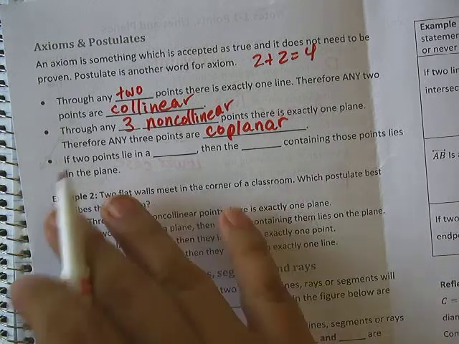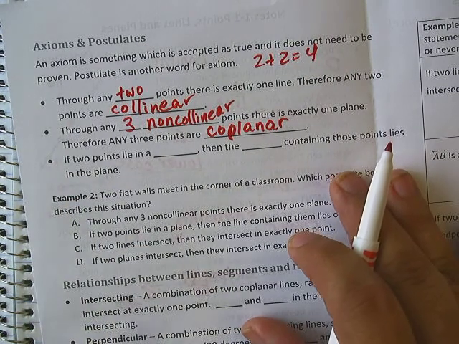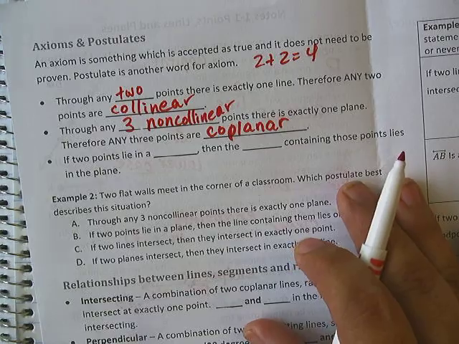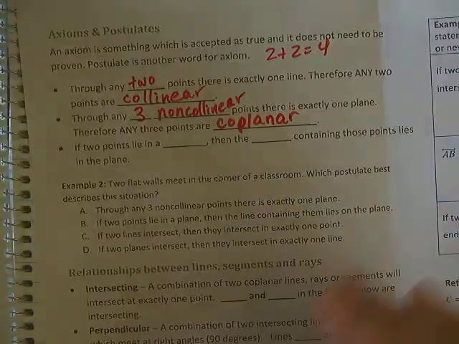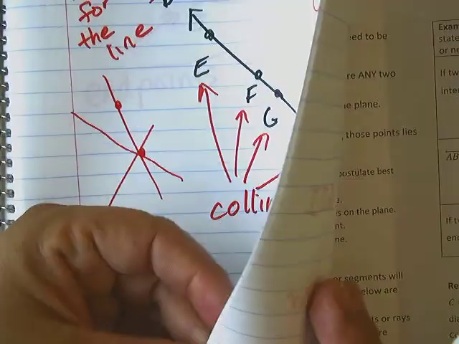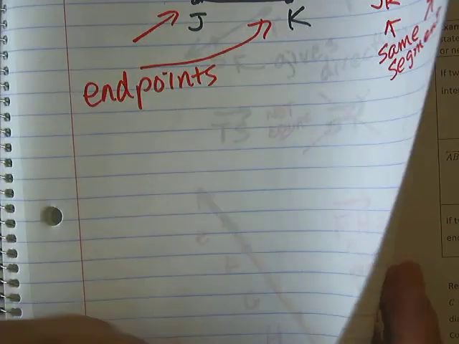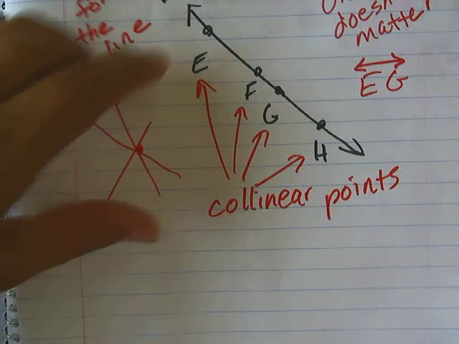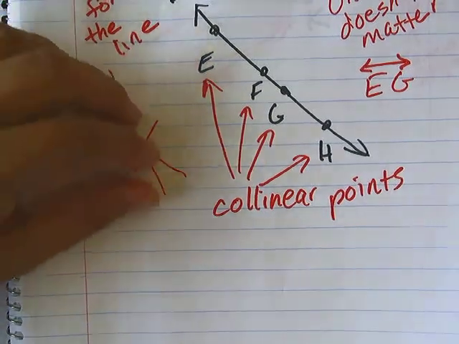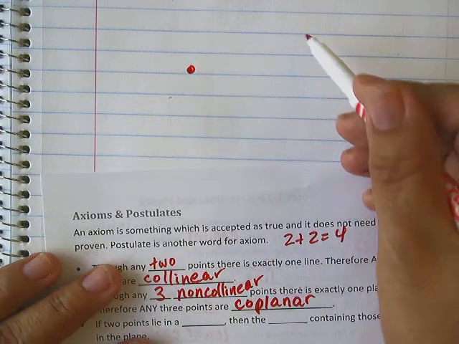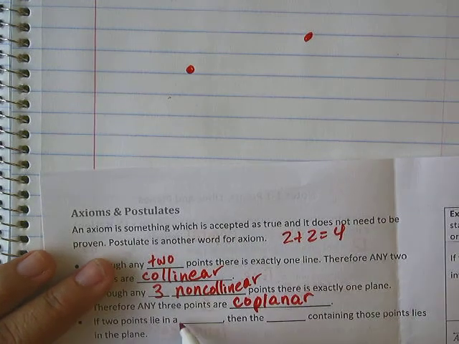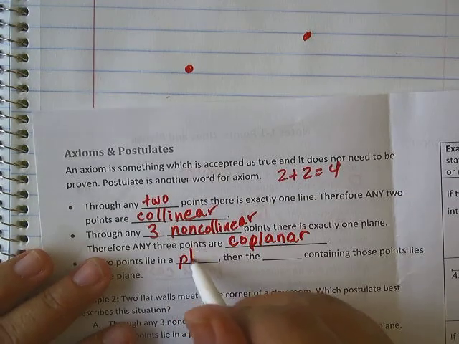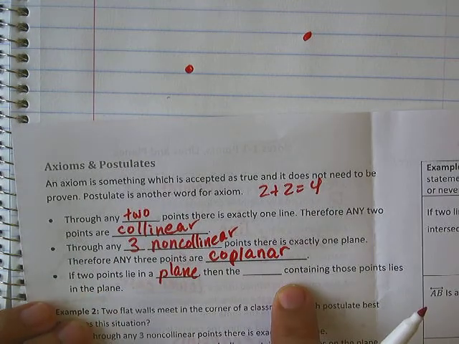Now, this is again strictly from your book. If 2 points lie in a blank, then the blank containing those points lies in the blank. So let's go take a look at our planes again. Actually, I'm going to do lines. So if 2 points lie in a plane, so let's say I'm actually going to do it right here. 2 points lie in a plane. All right, so I'm going to put plane right here. Then the blank containing those points is also in the plane.